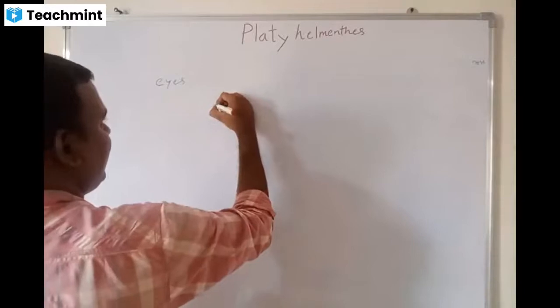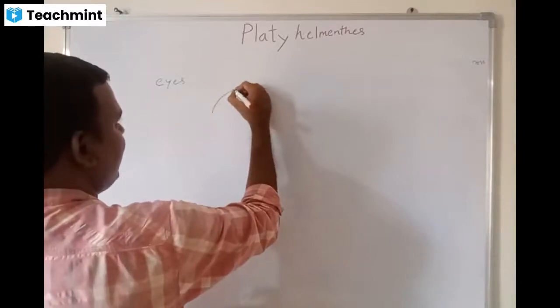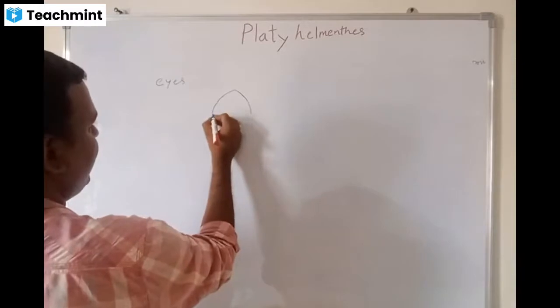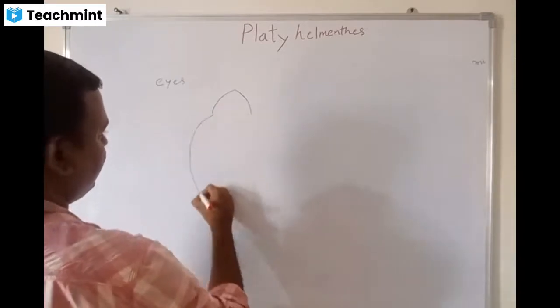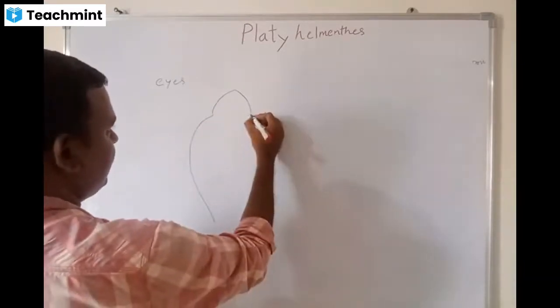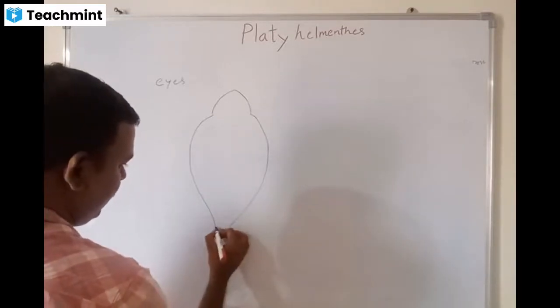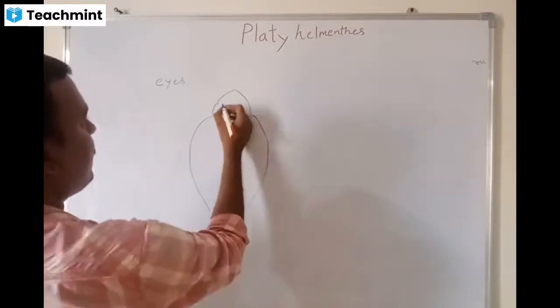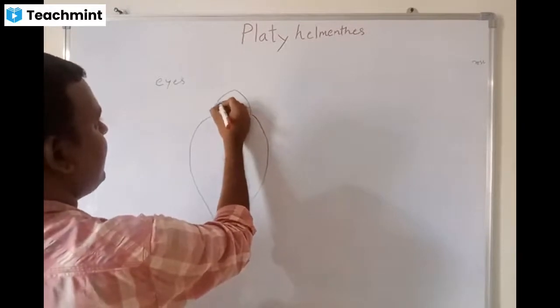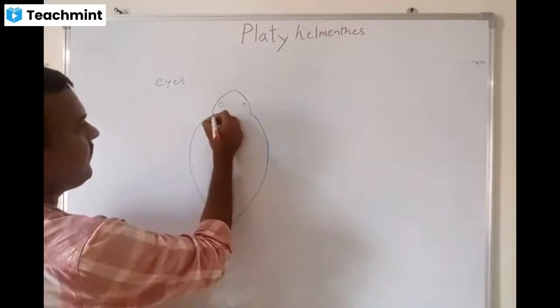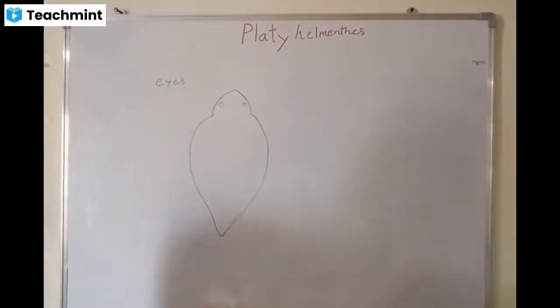The head is triangular, followed by the entire body. On the dorsal side, we can see one pair of eyes. It looks like this.